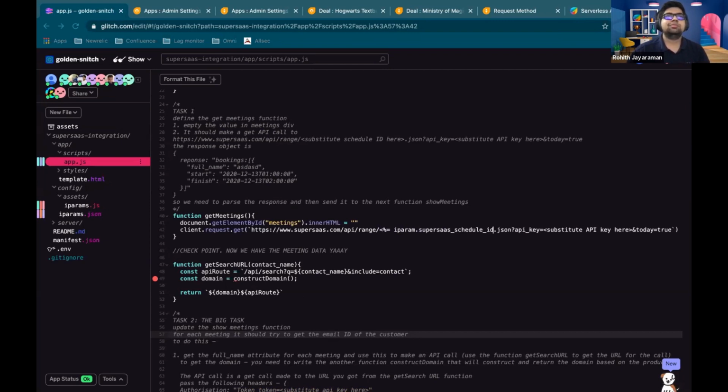Okay, so the code looks good. I think the only thing is maybe for some reason the on form load didn't trigger. Not sure why. So let's just give that another try.